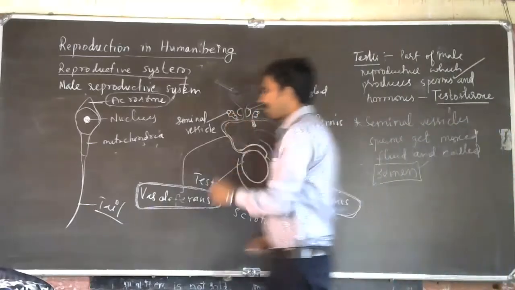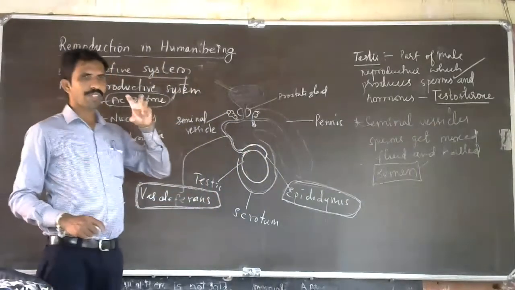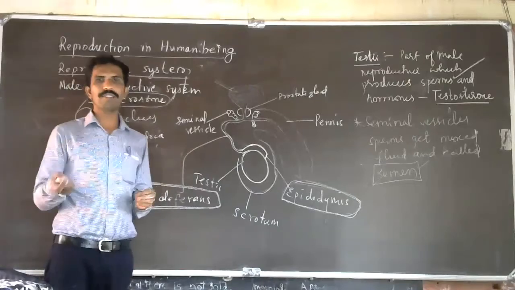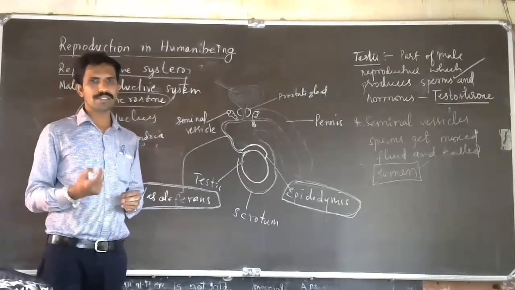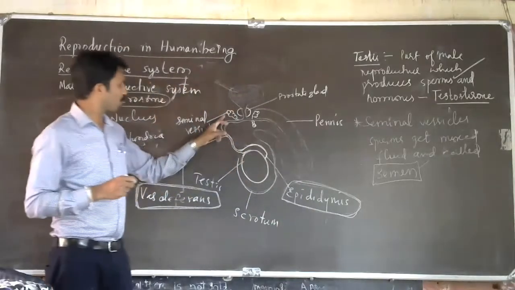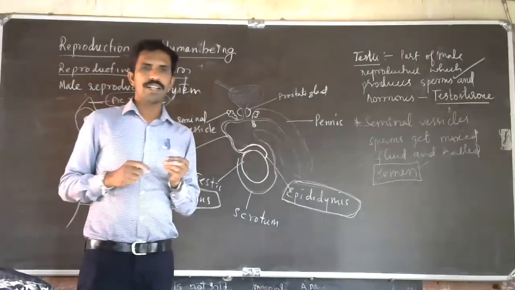The seminal vesicle produces a fluid which provides nutrients to the sperms. Sperms are living cells, so they also need nutrients. That nutrition is provided by the fluid produced by the seminal vesicle, and it also helps in motility.